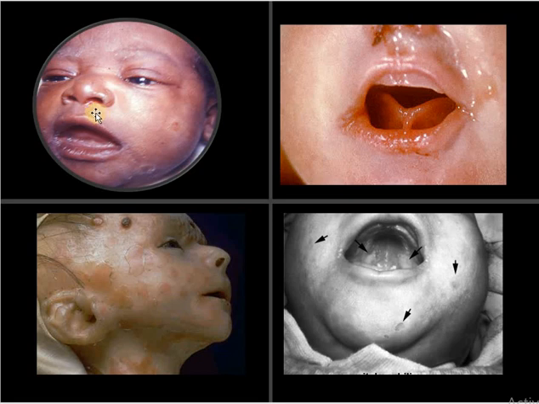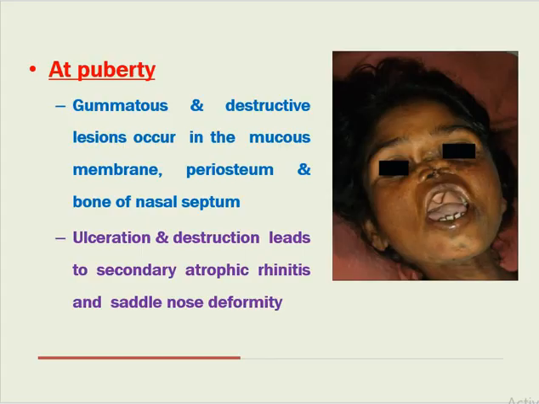You can see here there is nasal discharge and fissuring. There is nasal discharge, and fissuring of the nasal vestibule is seen here. Here is the facial pigmentation seen in congenital syphilis, and you can see oral mucosal patches in the palate. At puberty, there will be gummatous and destructive lesions in the mucous membrane, periosteum, and bone of the nasal septum. Ulceration and destruction of the nose leads to secondary atrophic rhinitis and saddle nose deformity.